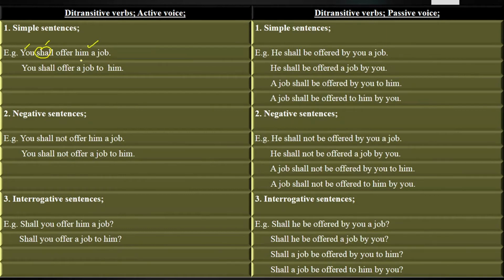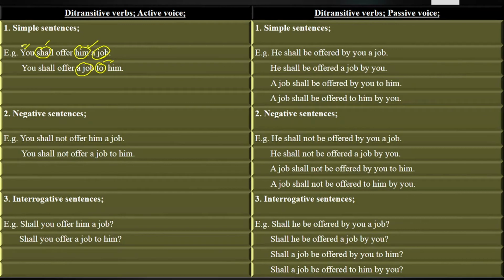As I told you in the previous slide, we bring the indirect object at the beginning and the direct object at the end. But if you want to bring the direct object at the beginning, your indirect object will be followed by a preposition. Now our main target, how we are going to change it from active voice into passive voice, that we will be discussing. Keep in mind that we have already studied the rules of changing active voice into passive voice.